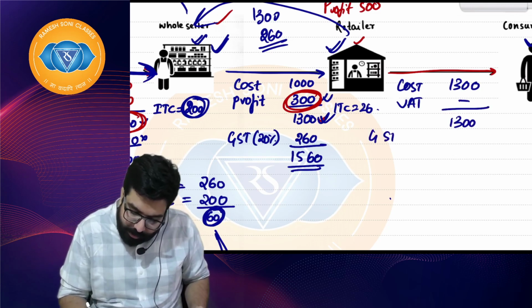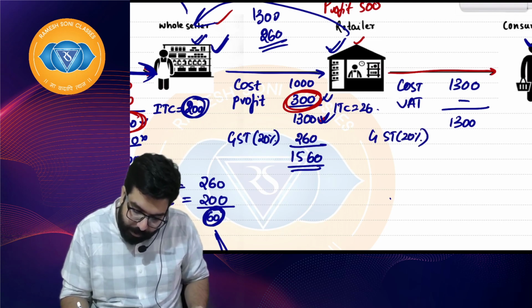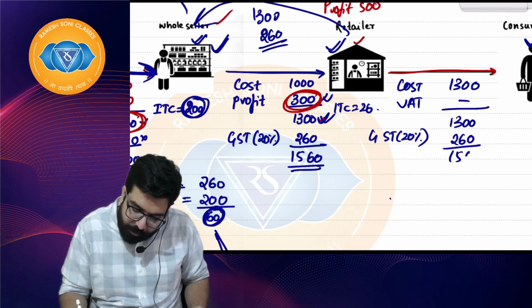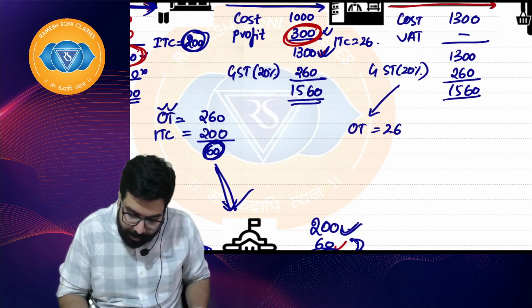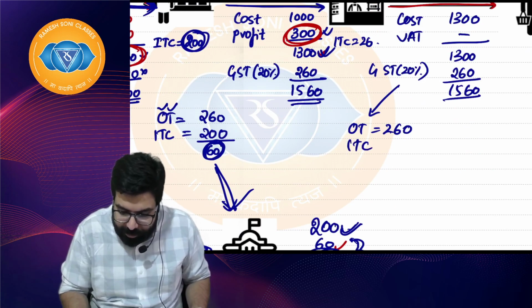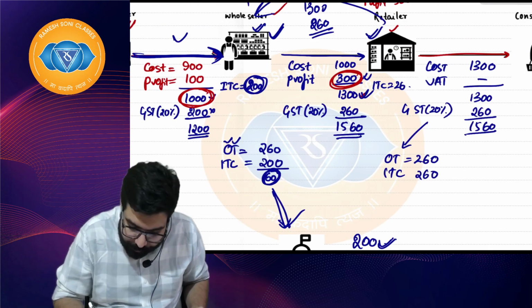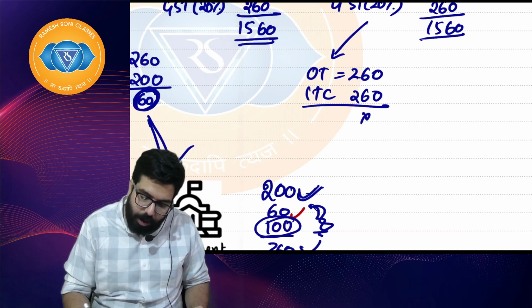GST he has to charge is how much? 20%. 20% on 1300 means 260, and he sold at 1560. Can you tell me the output tax? Output tax is 260. Input tax credit, how much is the input tax credit? 260. And the government got nil.